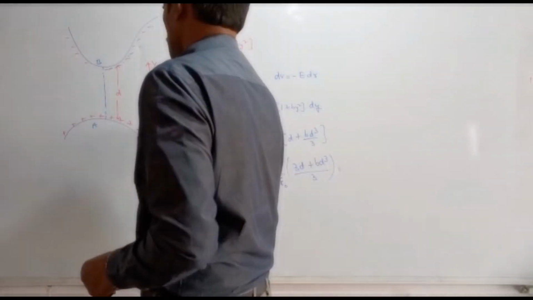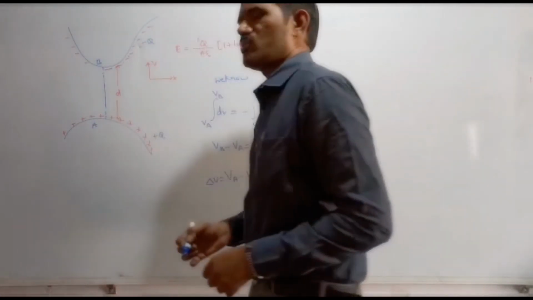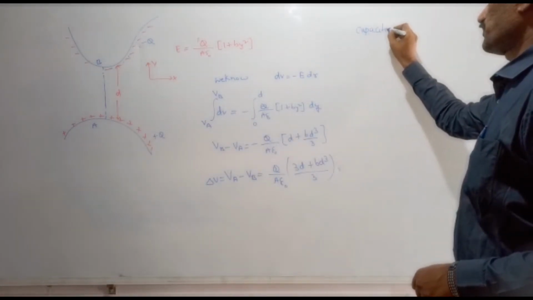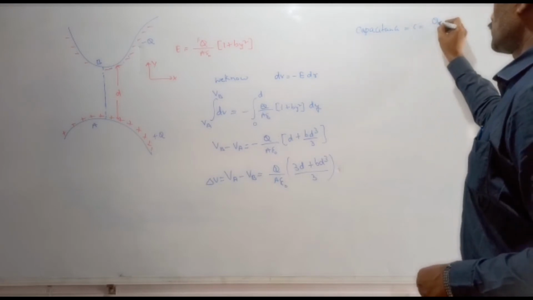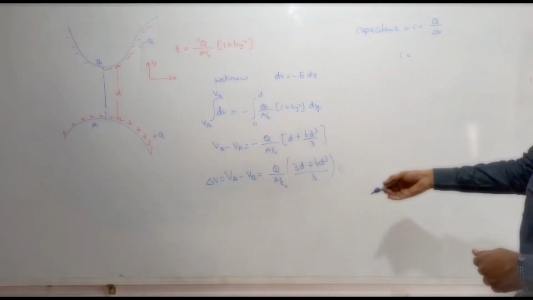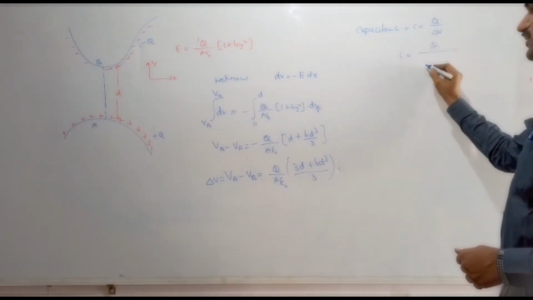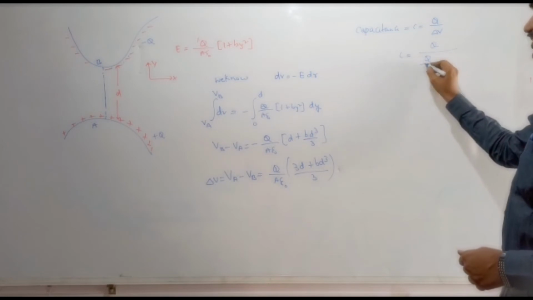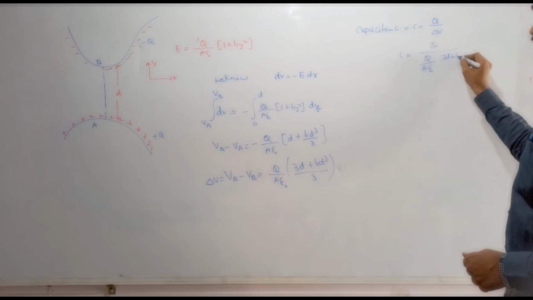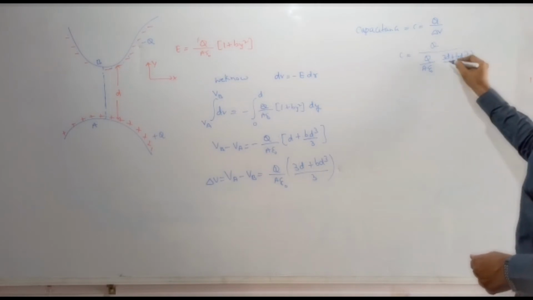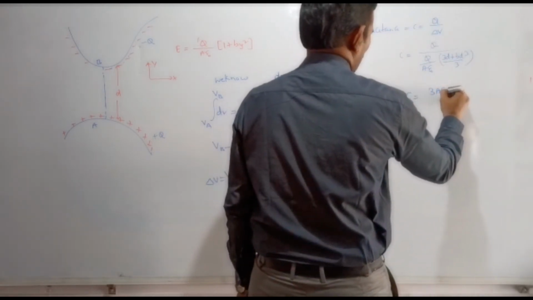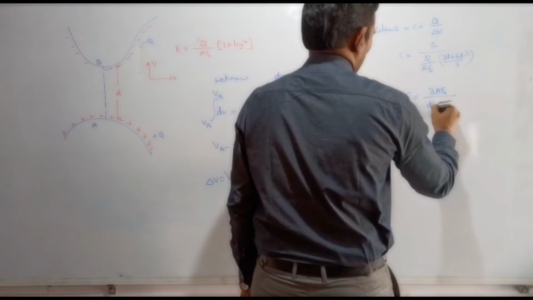Therefore, the capacitance of that system you can write as capacitance C is equal to Q by this delta V, right? And so then Q by delta V means you can substitute this expression, which is nothing but Q by Q by A epsilon naught into D plus B D cube by 3. And therefore this capacitance you can write as A epsilon naught by D, where you take D common, then 1 plus B D square. So that is the capacitance of that system.